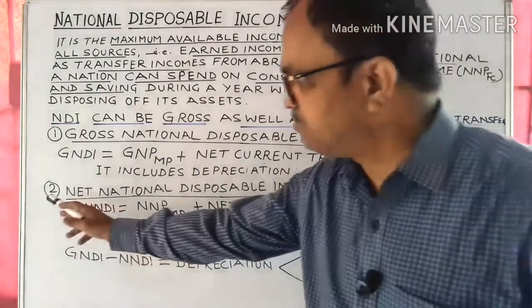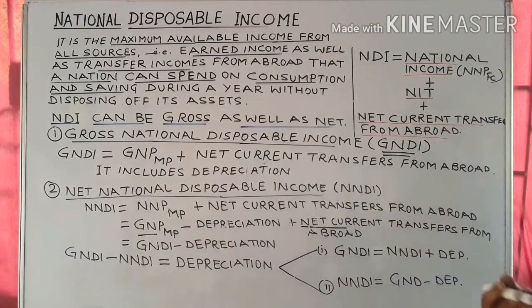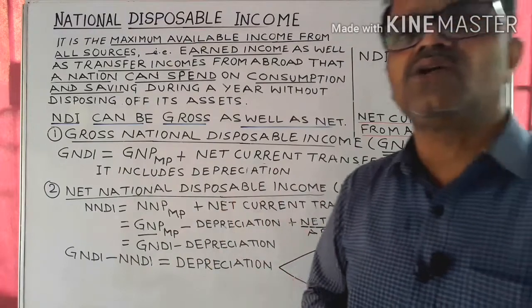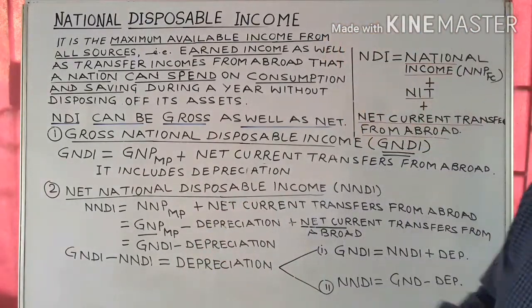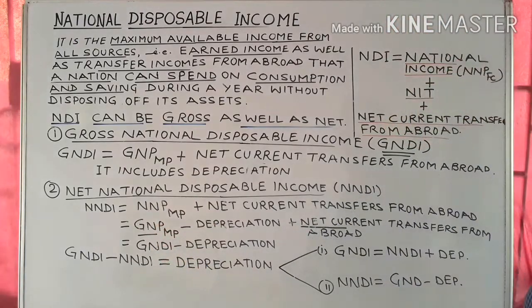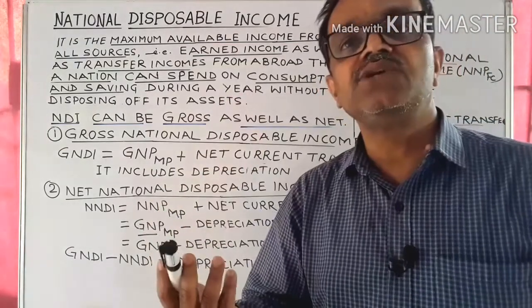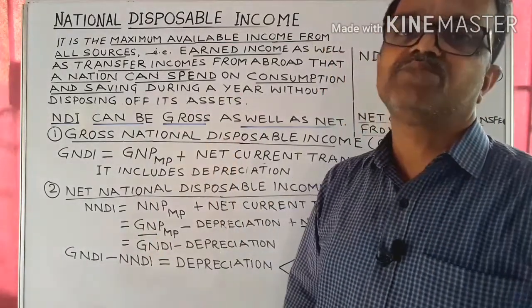The second is net national disposable income, that is NNDI, or simply national disposable income, which is calculated as the sum total of net national product at market price and the net current transfers from abroad. Since it is the net value, it does not include depreciation.